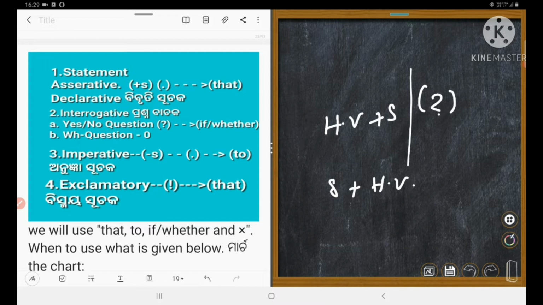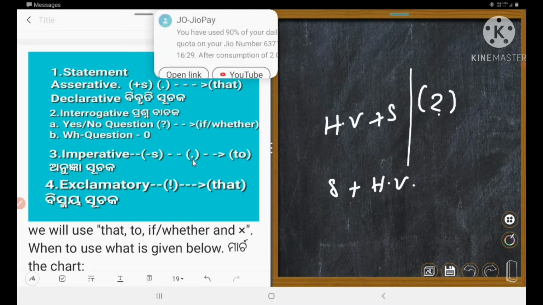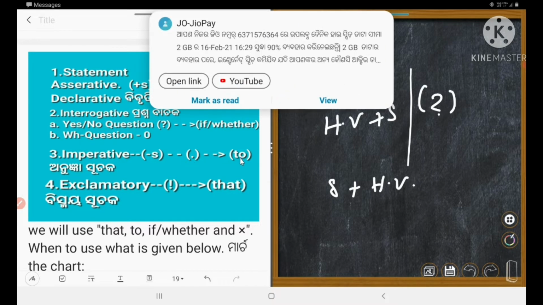Next, imperative sentence. Mark that a statement ends with a full stop, and an imperative sentence also ends with a full stop. But a statement has a subject, while an imperative sentence has no subject, so that is minus subject. In case of imperative sentence, we generally use the connector to instead of inverted comma. So, imperative sentence: minus subject, ends with full stop. Instead of inverted comma, we use to.